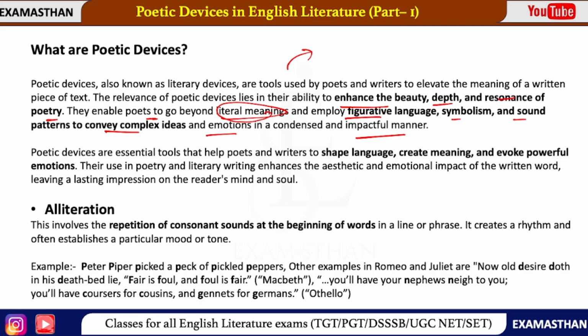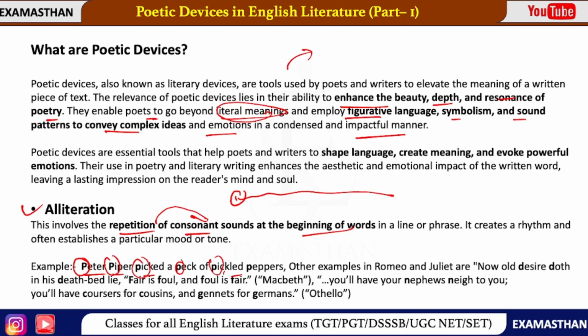Okay, so the first poetic device you have is alliteration. You may all have heard about this poetic device. This is the repetition of a consonant sound at the beginning of words. That means in a line or phrase, you will see the repetition of a consonant sound, not a vowel. Not a consonant word, only the sound. For example, Peter Piper picked a pickled paper. You can see the P consonant sound is repeated at the beginning of every word.